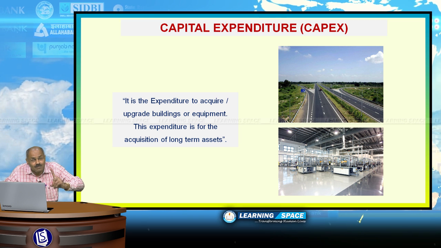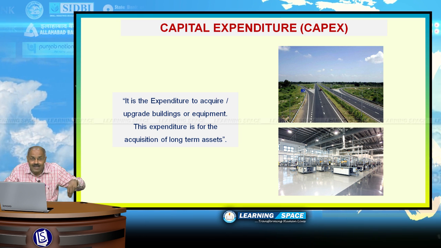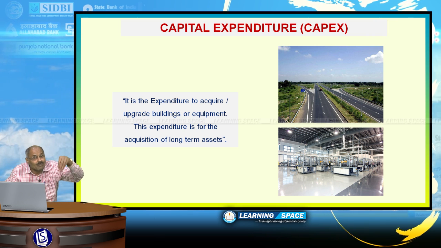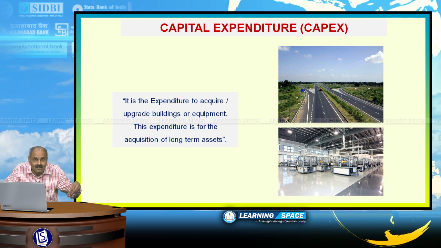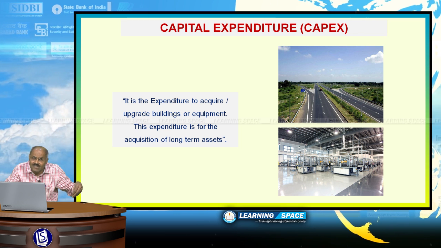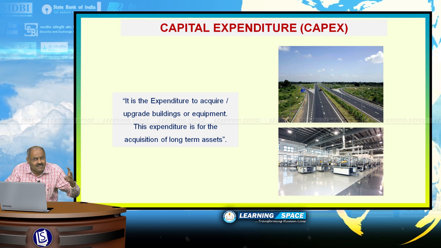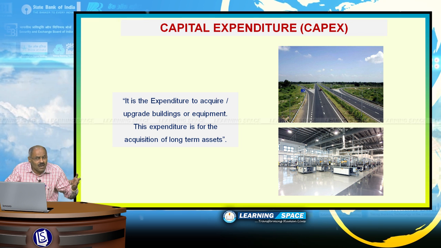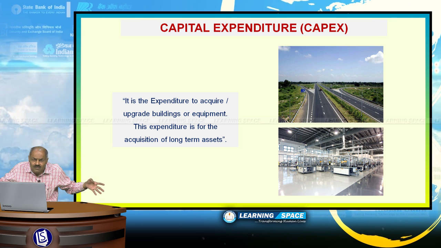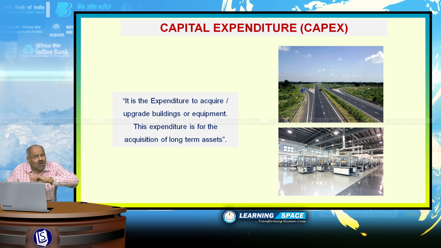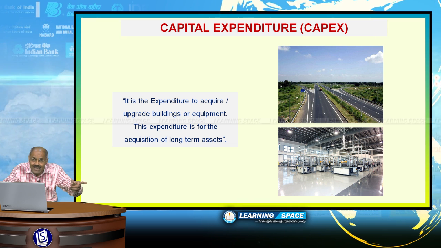So capital expenditure means basically acquiring assets, long-term assets or equipment. At the government level, if the government is constructing new national highways, new airports, coming up with new logistic parks, new shipyards, all this expenditure is capital expenditure.